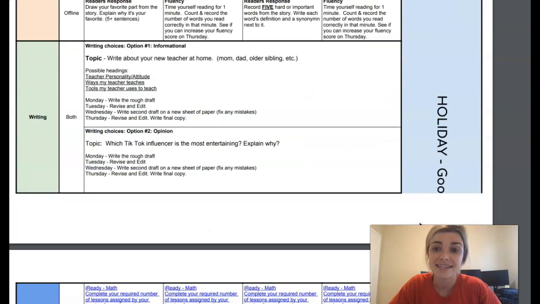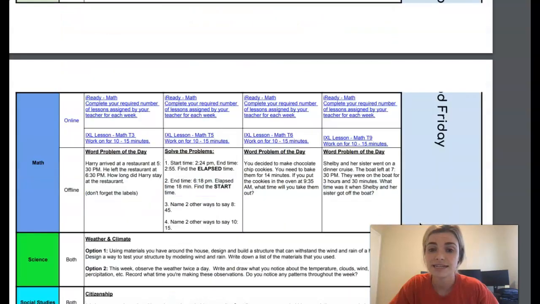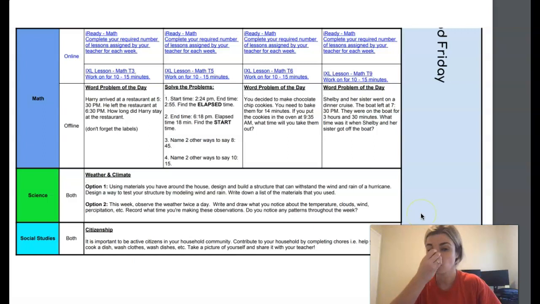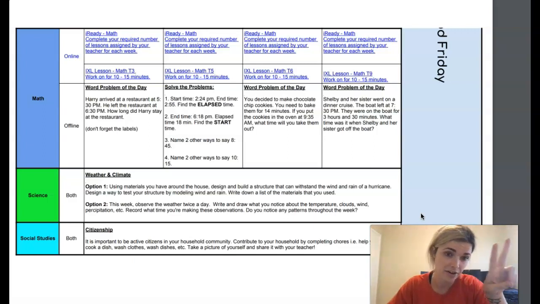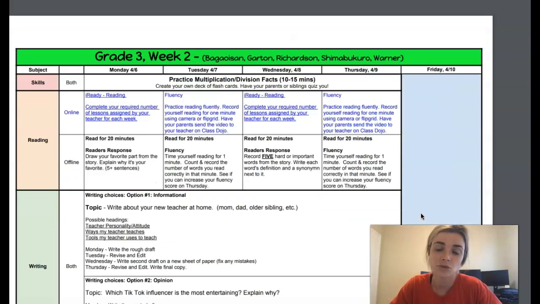So again, this is our schedule for the week. Writing, science, and social studies. I don't need anything until Thursday, but I hope that you guys like this layout a little bit more, where it's not as strict every single day. Reading and math are going to be, but for science, writing, and social studies, you guys have a little bit more freedom. So this is our schedule.